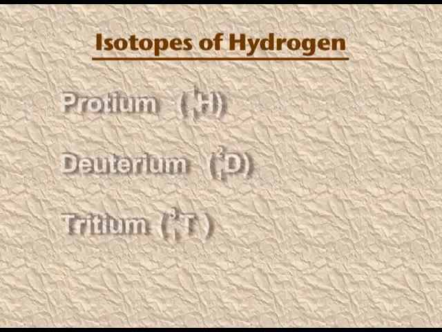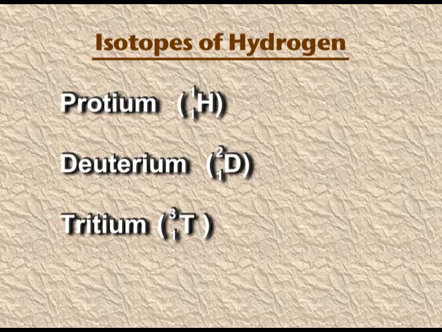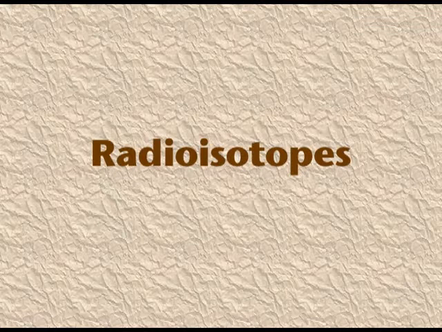Isotopes. Dear children, there are atoms of an element which have the same atomic number but different mass numbers. Such atoms with different mass numbers but the same atomic number are known as isotopes. There are various elements which exist as isotopes. Among the various isotopes, one isotope is radioactive, and that is known as a radioisotope.